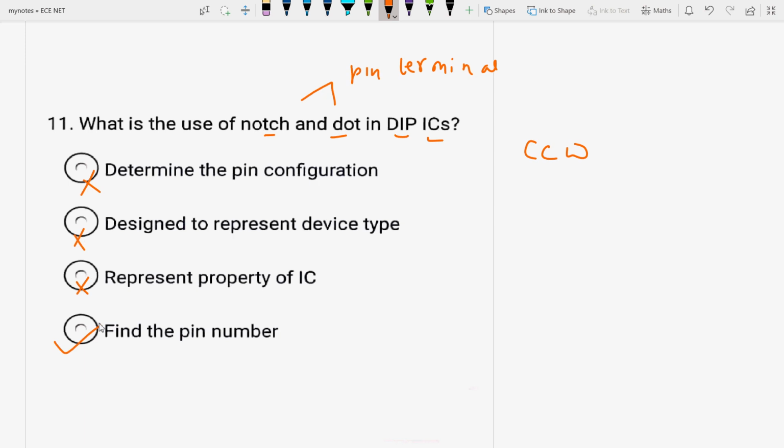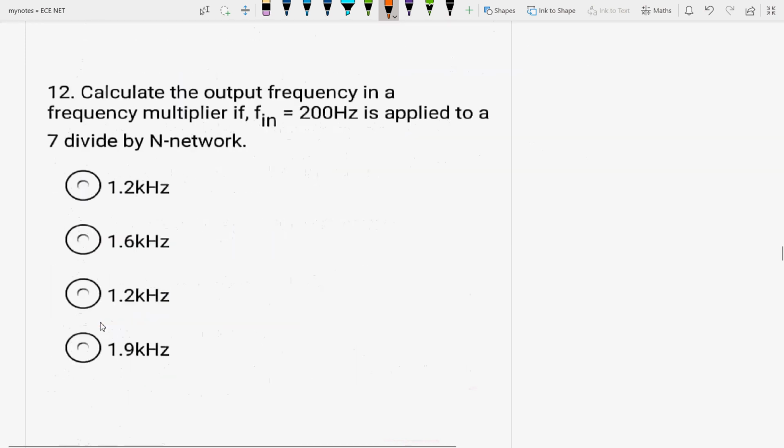Okay, next question is calculate the output frequency in a frequency multiplier.